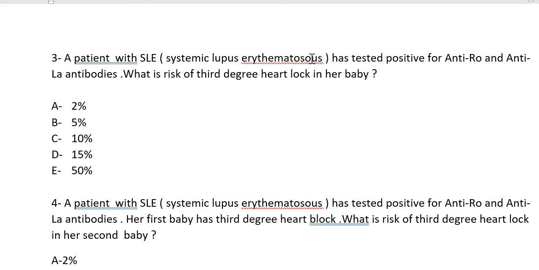has tested positive for anti-Ro and anti-La antibodies. What is the risk of third degree heart block in her baby? She has these antibodies, and congenital heart block can occur. What will happen to the baby? These anti-Ro and anti-La antibodies will cross the placenta and can destroy the Purkinje fibers of the developing myocardium of the baby. So the conduction velocity will be low.